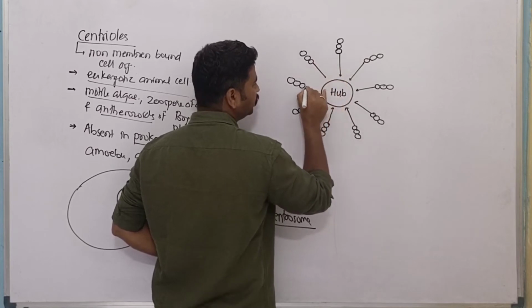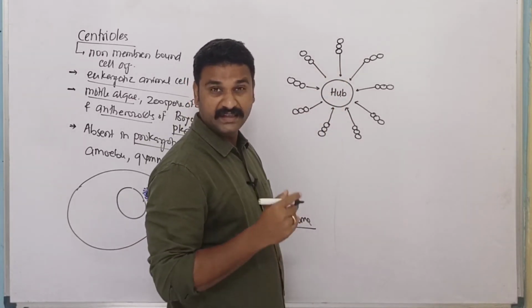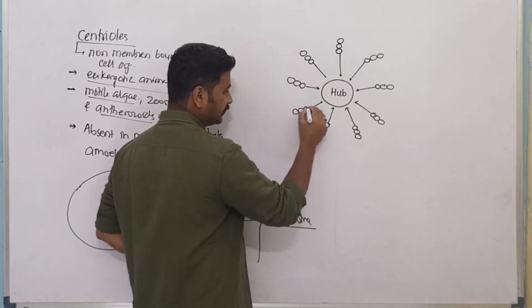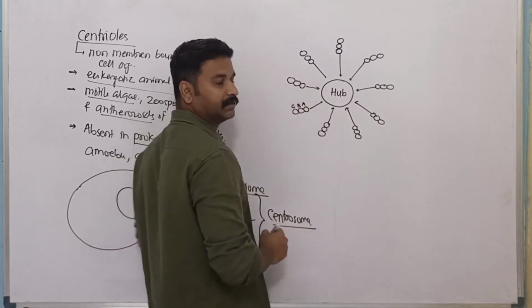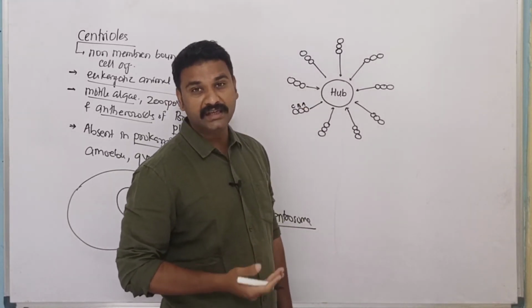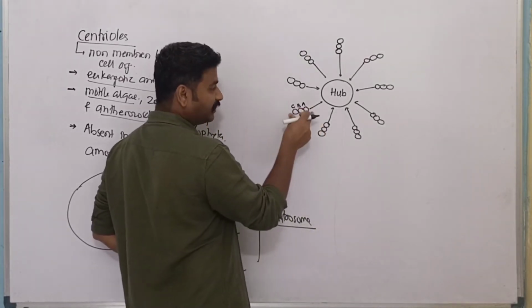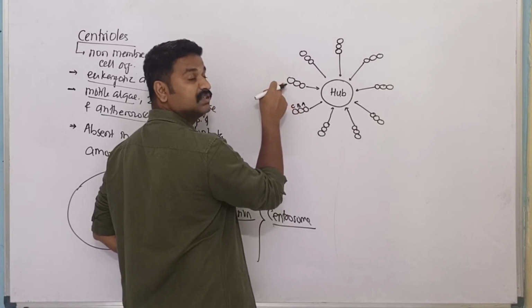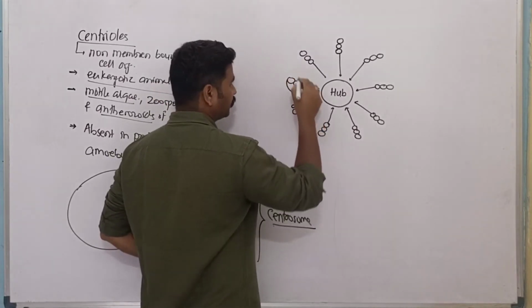Each tubule of the triplet is numbered from inside to outside as A, B and C, and these 3 tubules are also connected to each other in such a way that the A tubule of one triplet will get connected to the C tubule of another triplet. So you will get such type of structure.